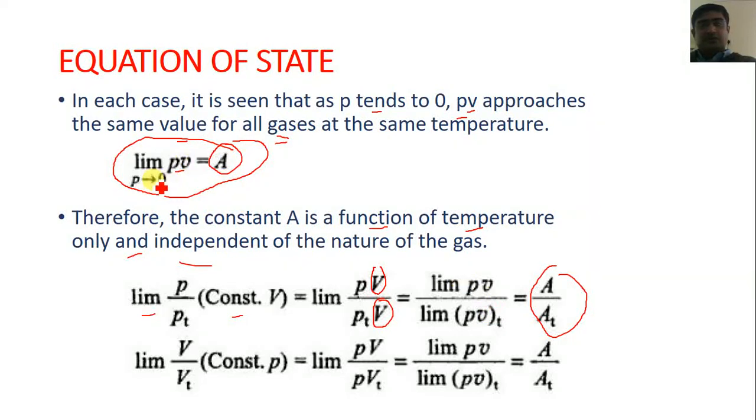Because here we also said that limit of PV as P tends to 0 is equal to A, so PV is equal to A, and PV at the triple point is equal to A_T.